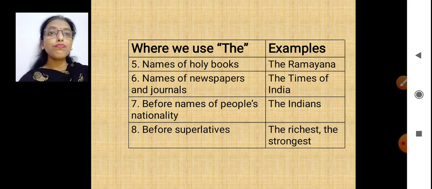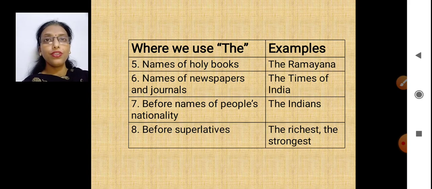We also put the before names of people's nationality, like the Indians, the Chinese, the Burmese. Yes? Then come the superlatives. Of course, when we are talking about one out of the group, what do we say? The best, the richest, the strongest, the weakest. Yes? The worst. This is the way we use superlatives. We always put the in front of a superlative. Yes? So that was about the usage of a, an and the.